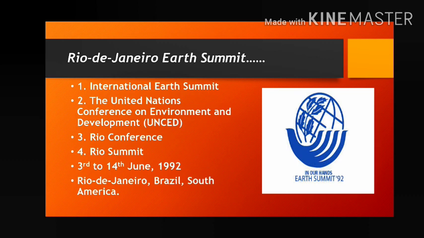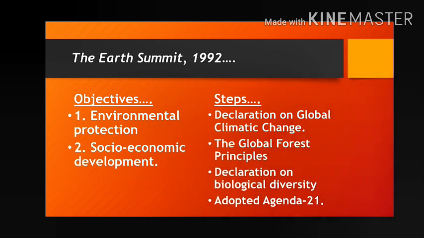So to achieve these two objectives, we took some steps in this conference. What were the steps? The first step was the declaration on global climatic change. That means we took some steps to protect the global climate from bad changes like global warming. It is a bad change in the climate. So how can you control this global warming?